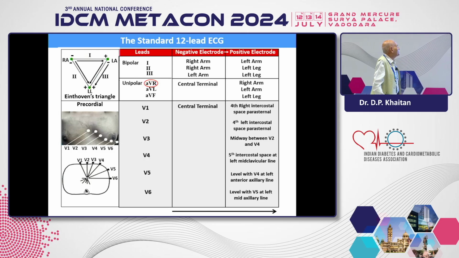And we want to fix the center terminal. The center terminal is the 0 point. Then against that center negative pole, we record V1, V2, and so on. Next. Next, please.